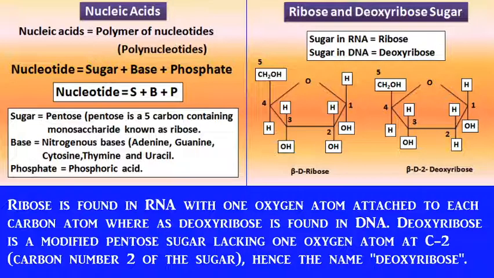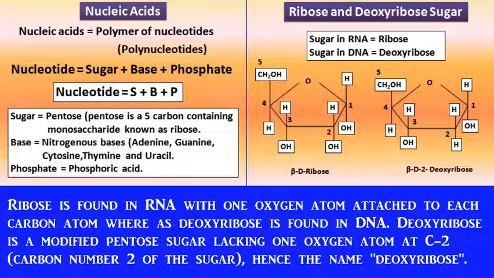In biochemistry, we will discuss carbohydrates in more detail, but here you must know that pentose or ribose is one example of a monosaccharide.